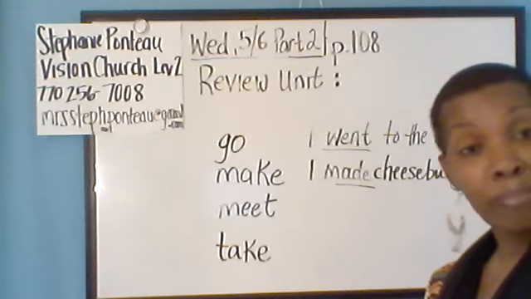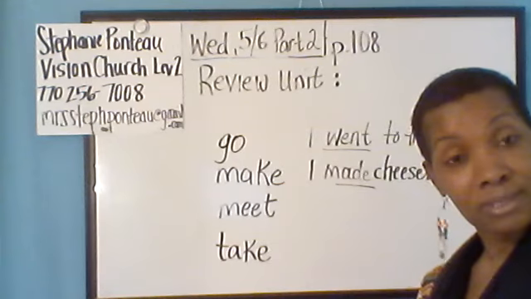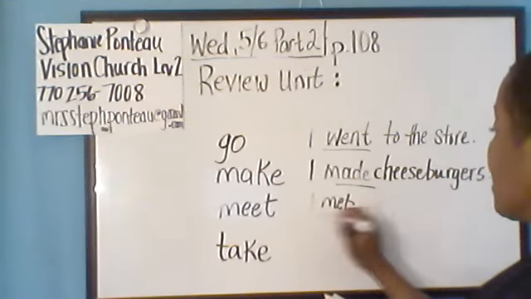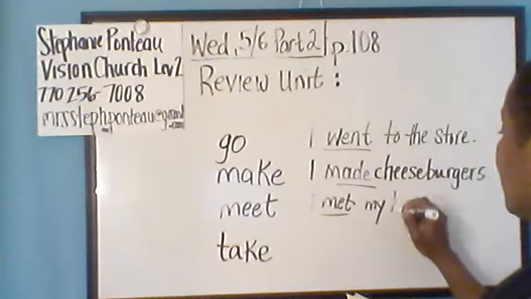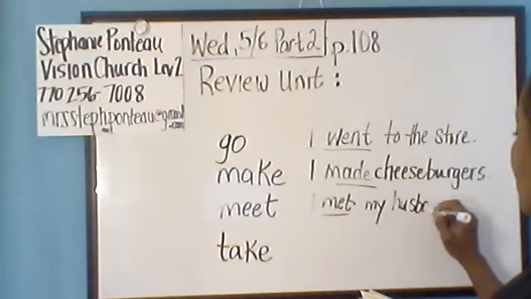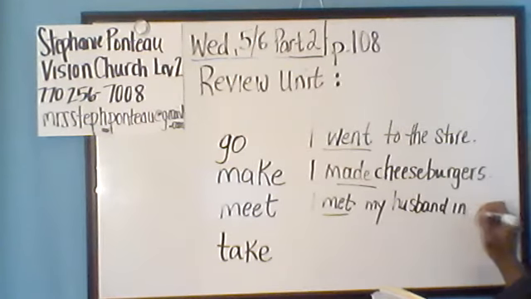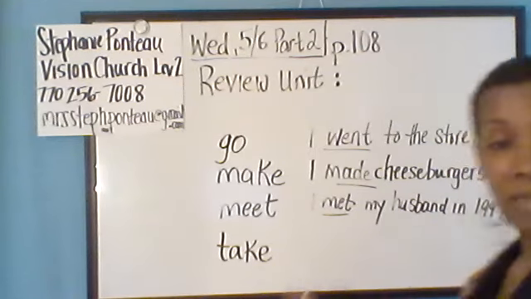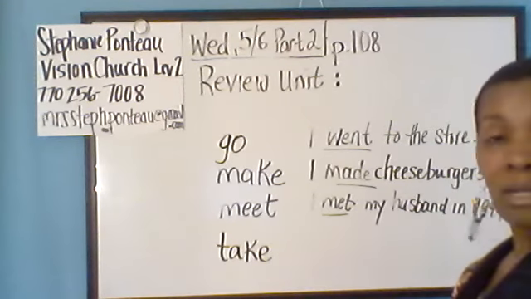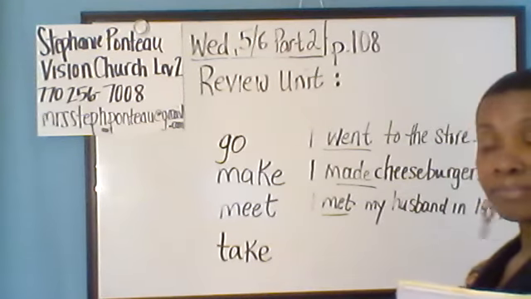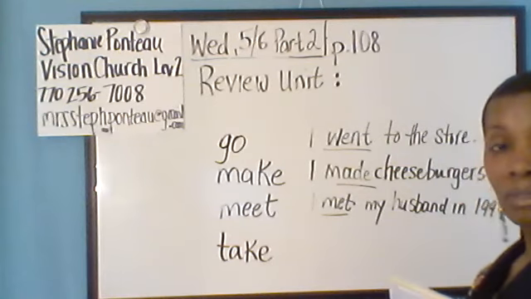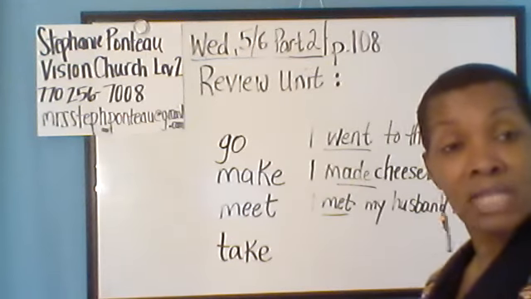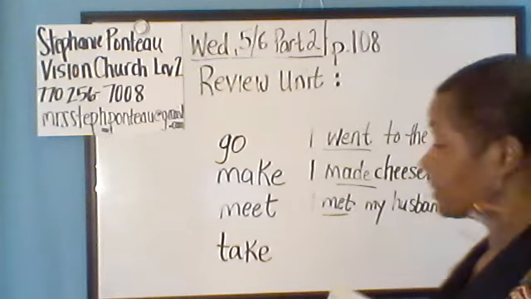When did you meet your husband? I met my husband in 1997. Okay, and then for take, what time did you take a shower last night?